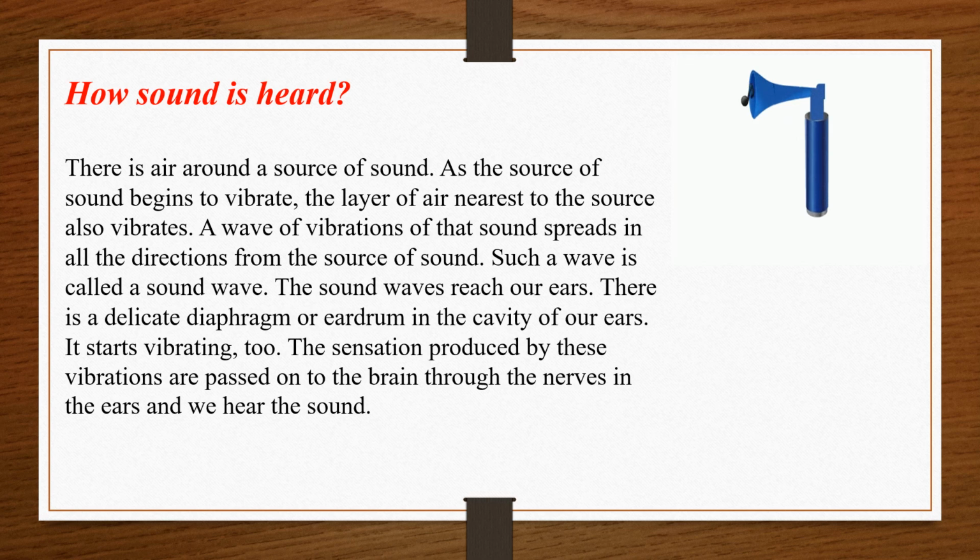These sound waves that are coming reach our ear, and there they create vibration in our diaphragm, and then there is a sensation produced which reaches from the eardrum to the brain through the nerves in the ears, and we hear that sound. We are able to hear and distinguish what kind of sound it is, which sound it is. Okay? So I hope that is clear how sound is heard.